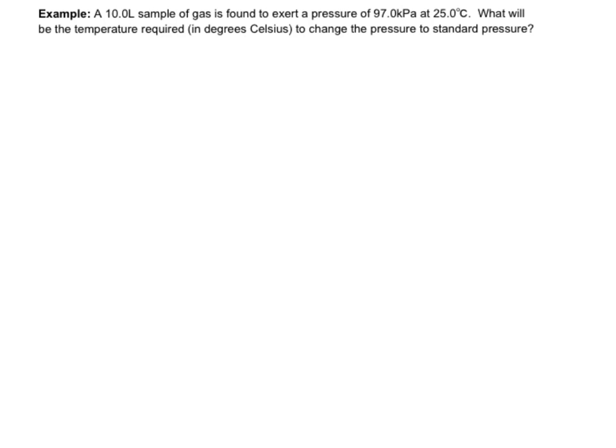First of all, I have to ask myself, is the volume actually changing in this question? I don't have a second volume, so I'm really just going to assume that this 10 liters here is just going to be my standard amount. It's not actually changing. So I don't need to look at a V1 and a V2 because, again, it's being held constant. However, I do have a change in my pressure. I'm starting with 97 and I'm going to standard pressure. And it's asking me to find the temperature that would be required if I start at 25 degrees Celsius and I want my pressure to change as well.